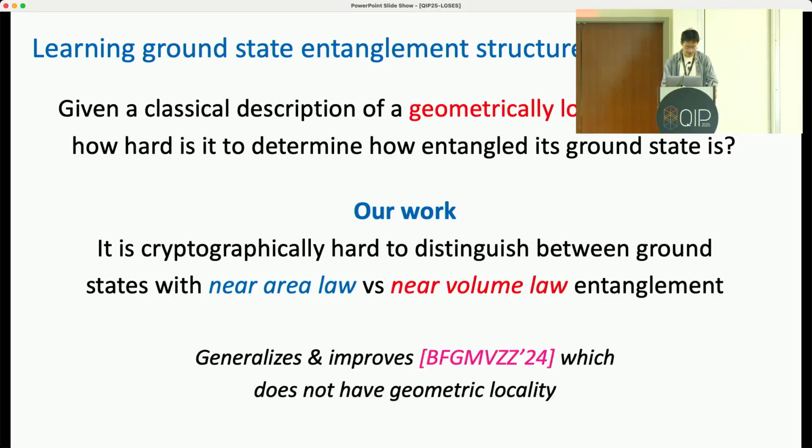This generalizes and improves the prior work by Bouland, Fefferman, Ghosh, Metger, Vazirani, Zhang, and Zhou that first proposed a weaker version of this problem where the Hamiltonian does not have geometric locality.